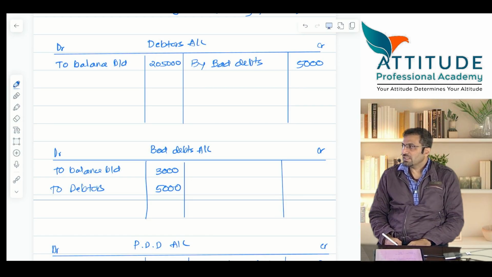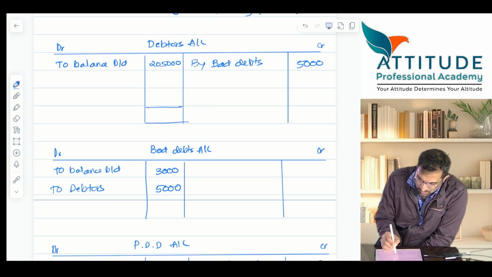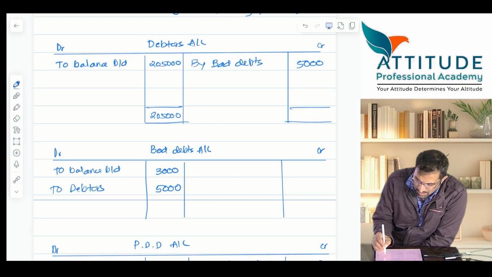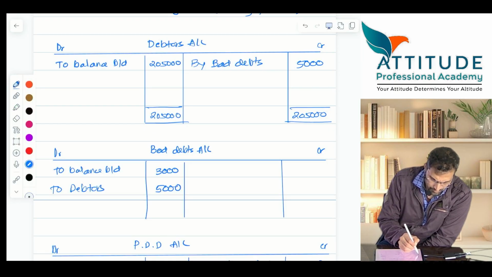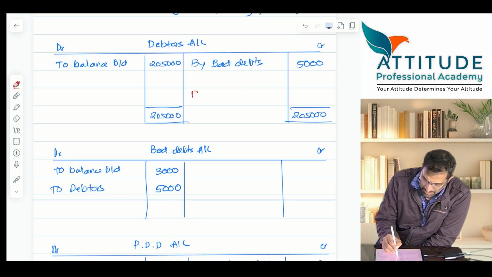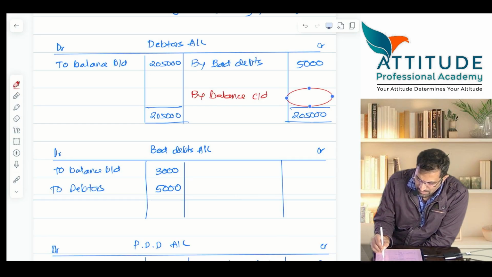Clear? Now you have to make a provision of how much? Maintain a provision of how much? 10% on closing debtors. It means that we have to first close the debtors account. What account? Debtors account को balance करो. Close नहीं होगा, balance करो. चलो, 2,05,000. Tell me the balancing figure. By balance, carry it down. Balancing figure is 2 lakhs.